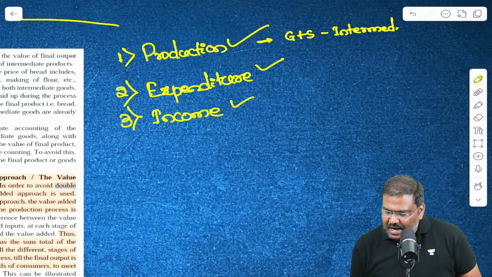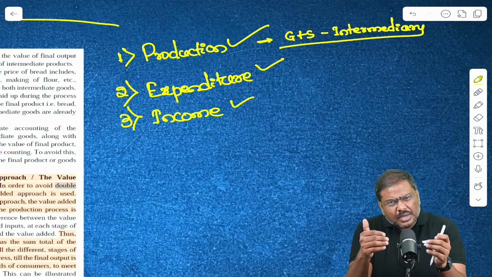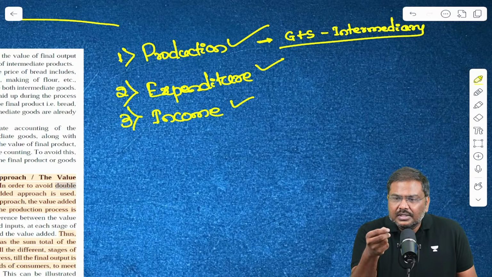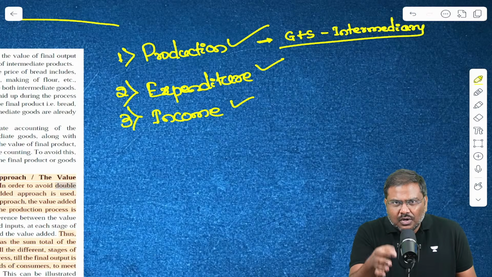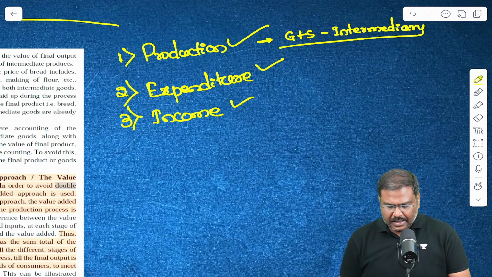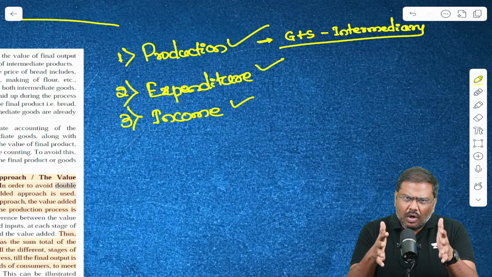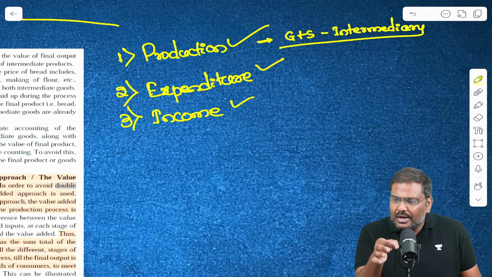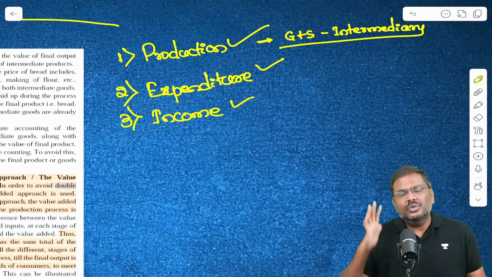Once you subtract the value of intermediary goods, you are left with the market price of final goods and services produced. Is it okay? I'll repeat it again. You take into consideration all the goods and services produced, and from that you subtract the value of intermediary goods and services.